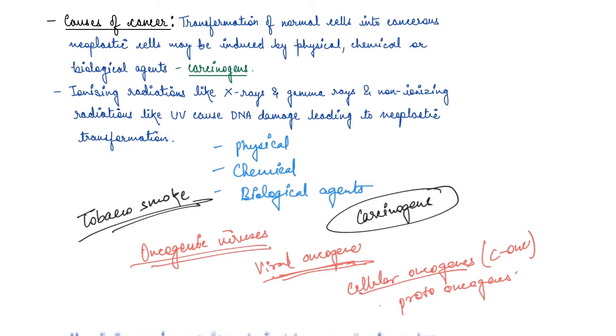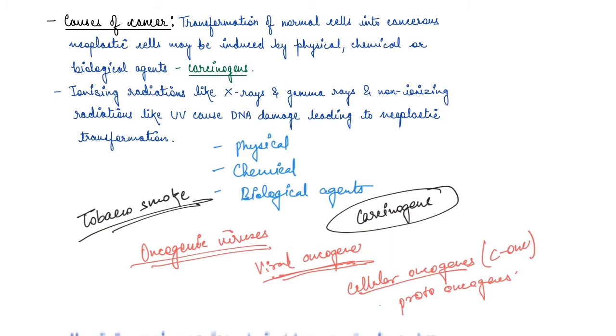So guys, one thing you would notice is that there is no definite cause of the disease cancer. You might get it through radiations, you might get it through various chemicals, like say tobacco smoke or different kinds of smokes, or different types of chemicals maybe. You might get it from biological agents like viruses, right?